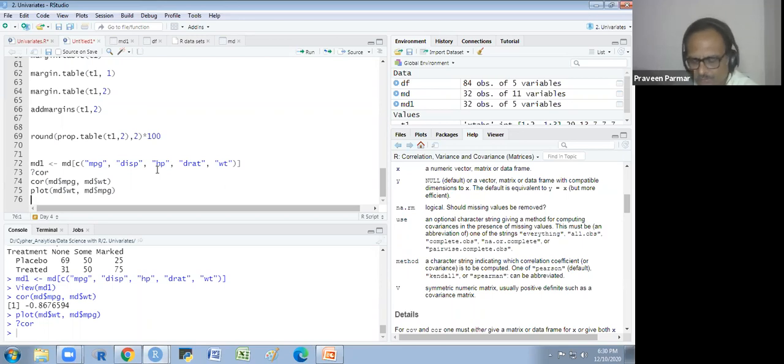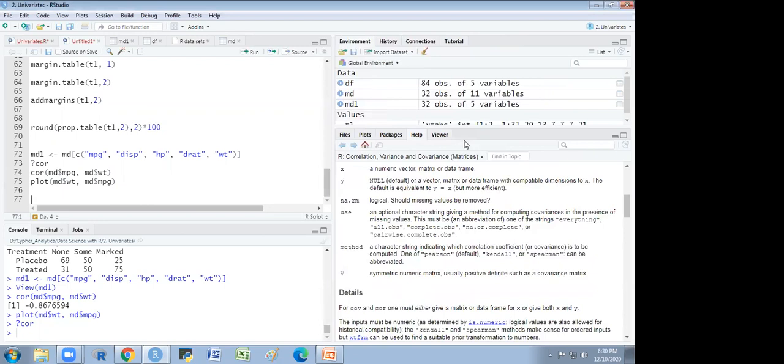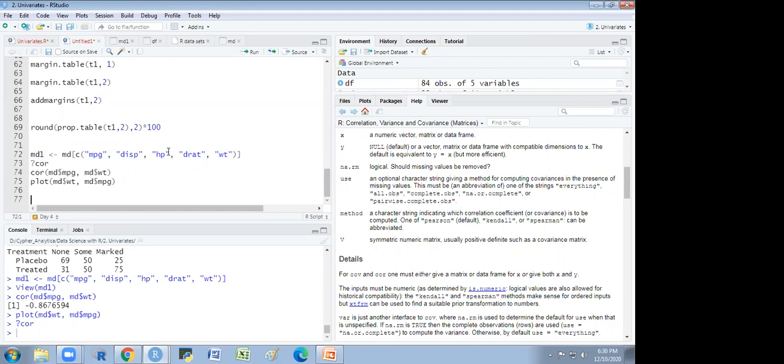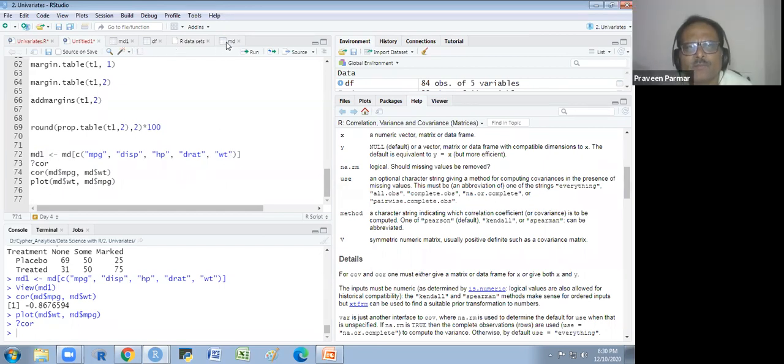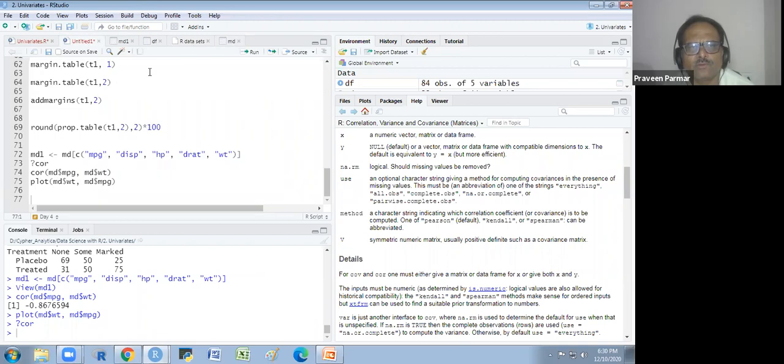So I will use one function for the correlation of all variables; I want to see all together, all the numeric variables. So I have taken these numeric variables as a sub data frame. I have created this as a sub data frame of MD. It is with the numeric variables. I could add one more, but I have not added this qsec. I could add this also, so you will see I add one more, qsec. All these variables I have chosen are numeric variables which are continuous.